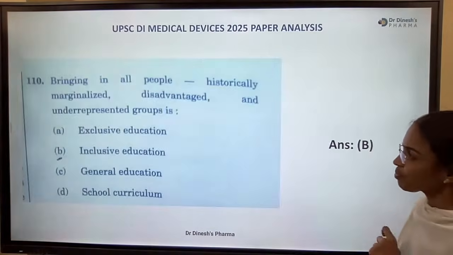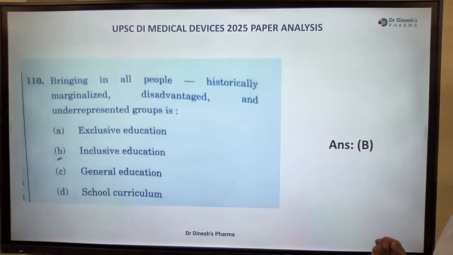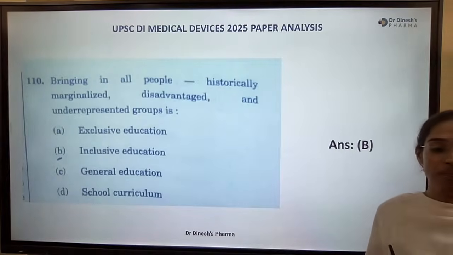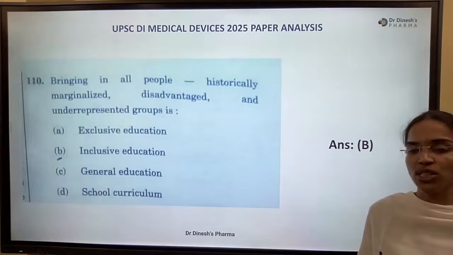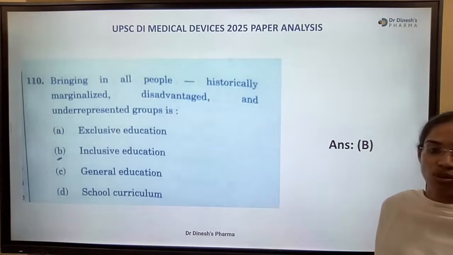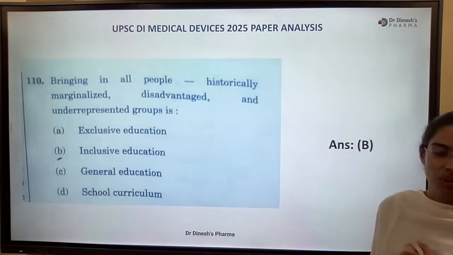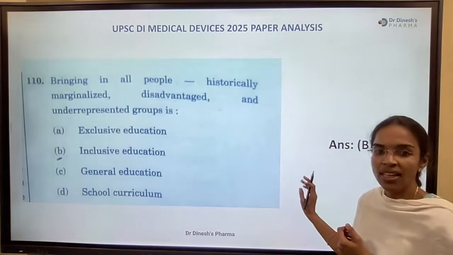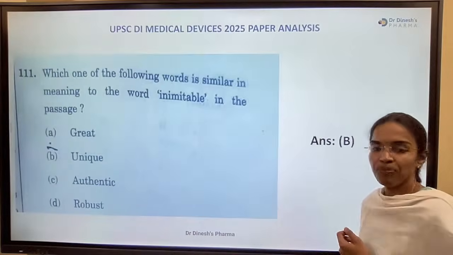Right. Next, bringing in all people, historically marginalized, disadvantaged, and underrepresented groups is known as, according to NEP 2020, inclusive education. Though it is not mentioned directly in the passage, from this passage we have to understand it.